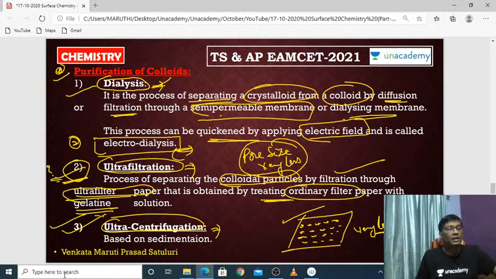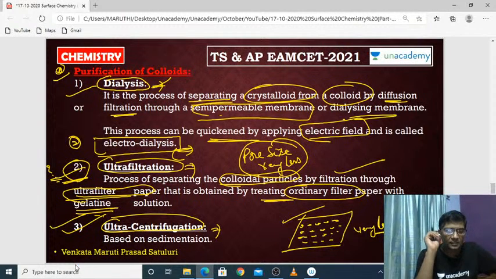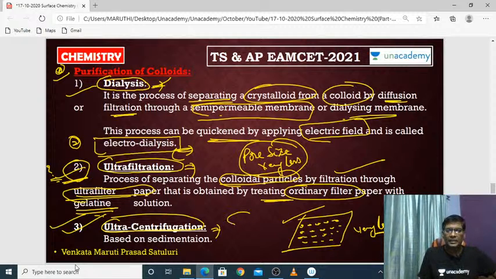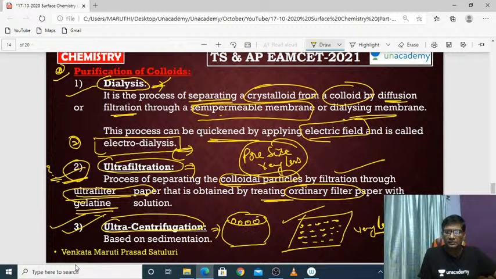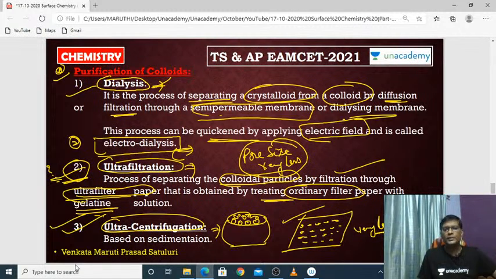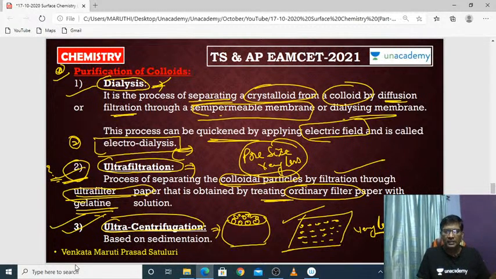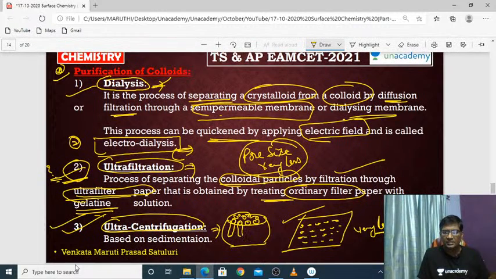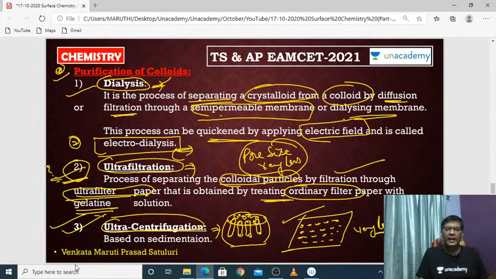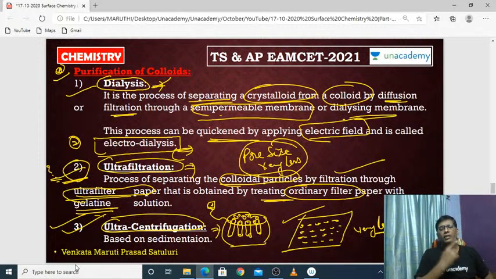In the same way, ultracentrifugation. If you know the blood tests, in a blood test there is a centrifuge machine. I think you all know this very well. The collected blood sample is placed in the cuvettes, and if you switch it on, what will happen? It will rotate very fast.